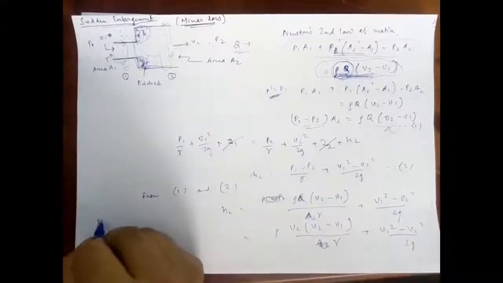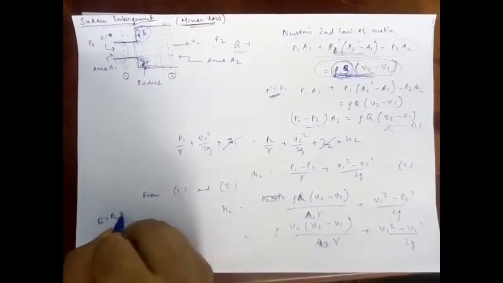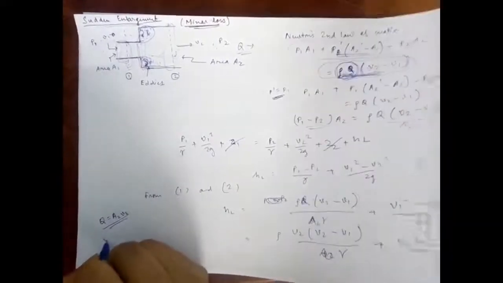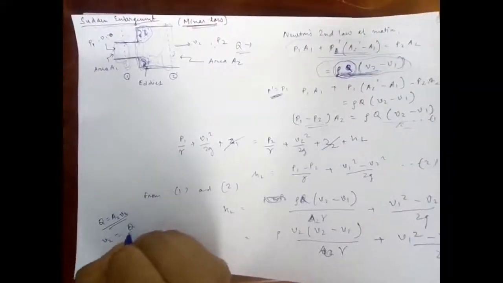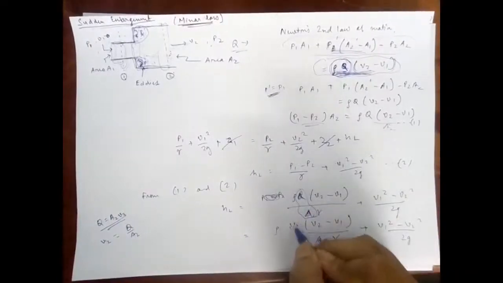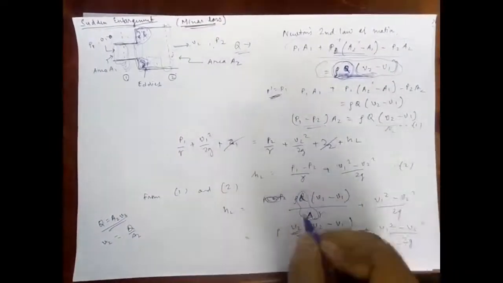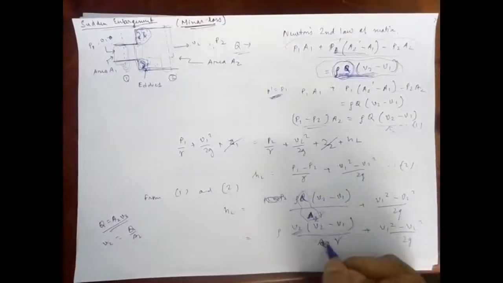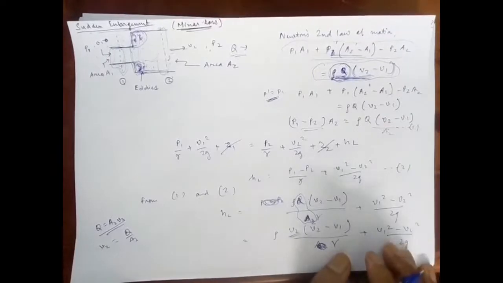Q is equal to A2 V2, and thus V2 will be equal to Q upon A2. So I am replacing Q upon A2 with V2, and A2 won't be there, and thus it is the equation.